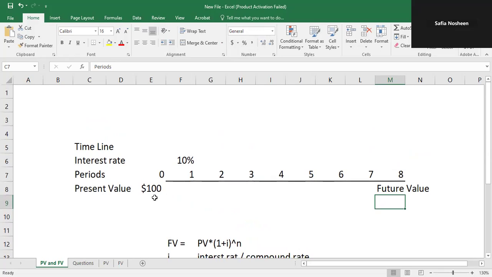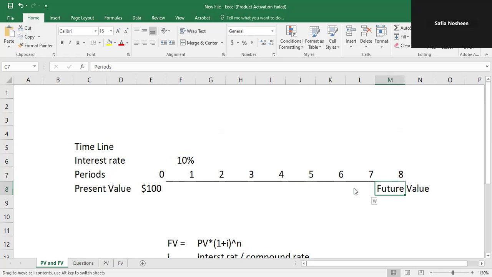Any amount of money that you have today is present value. If you want to know the value of this amount at some future date, you need some growth rate or compounding rate, and that will be the interest rate. Our money is growing at some rate, presented as the interest rate. If we have $100 today in our bank account and the bank is paying us 10% interest, what will be the value of our money after 5 years? We are going to find the future value.